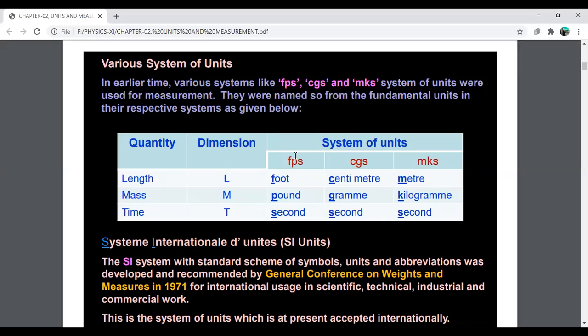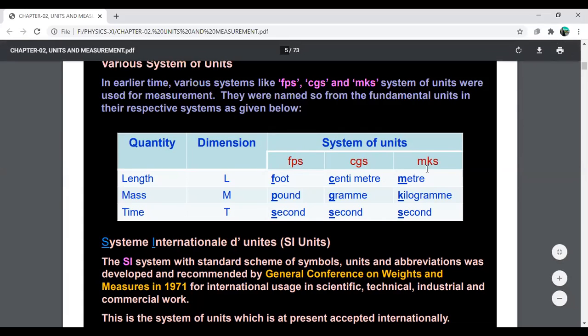Similarly, CGS system of unit is a system in which length is measured in centimeter and mass is measured in gram, and time is measured in second. So here C is for centimeter, G for gram and S for second. Similarly here F is for foot, P for pound and S for second.